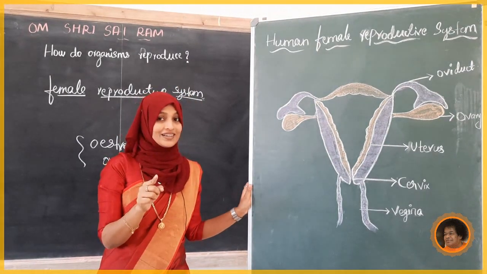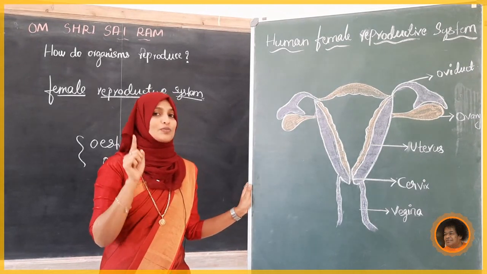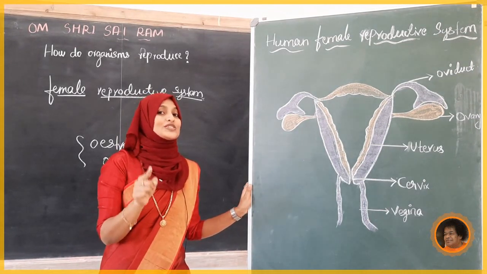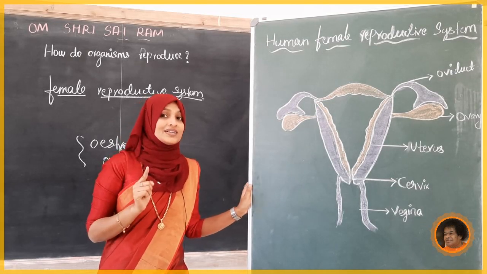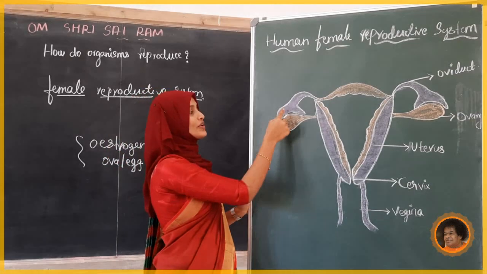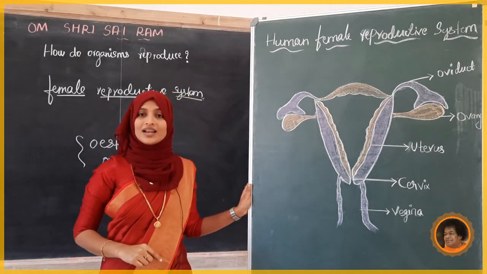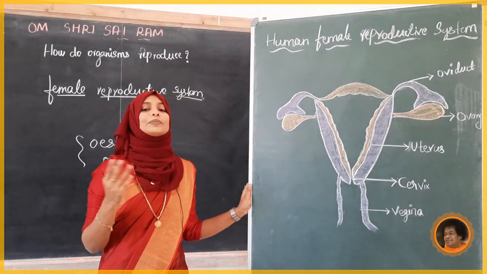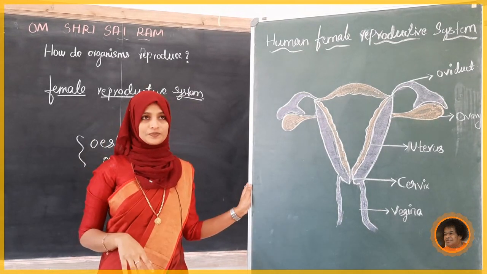You know that the female gamete is non-motile but the male gamete is motile. So the egg is not able to move. Someone has to help it move, no? So what is moving it? The cilia present in the lining of the oviduct wall help the ova, or egg, to move.